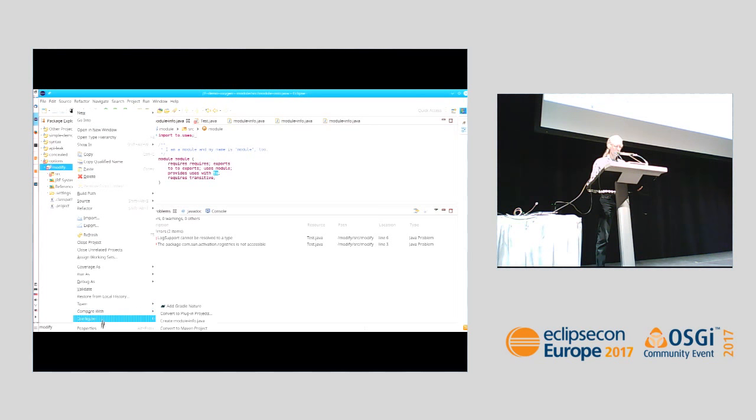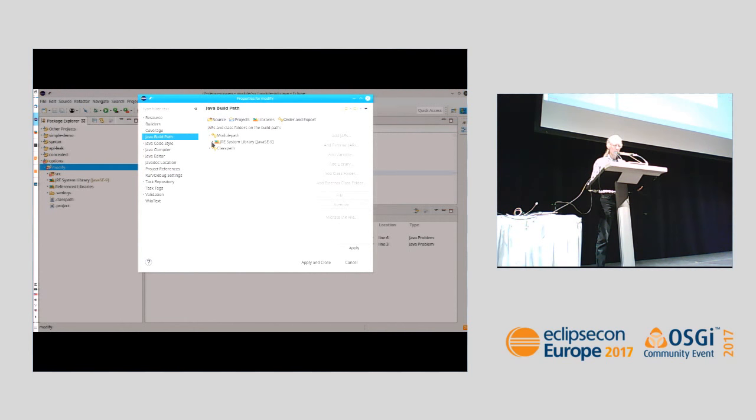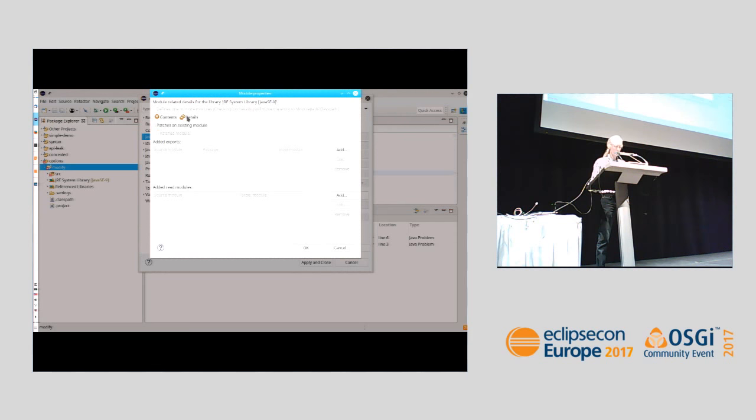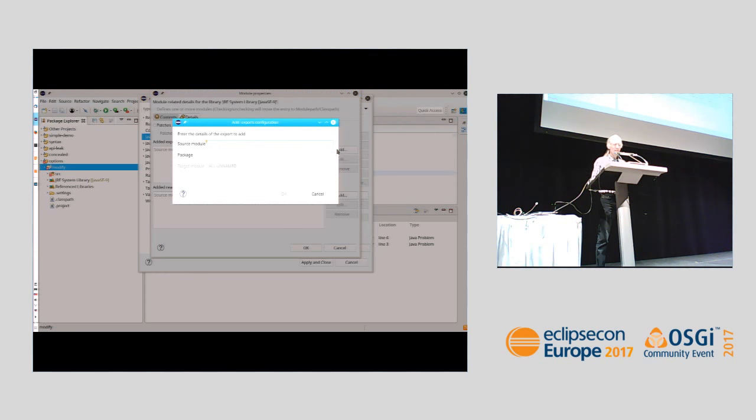Second tweak I'm showing you here is that starting from the same path, it already shows that the contents has been modified here. And if you edit and then switch to the details pane, there's several things you can do here. You can say, I'm patching another module or I can add reads edges. For the latter, I don't even have a useful example, but for this one, add exports, we have an example at hand. In this dialog, I'm saying, so I want that package, that the module Java activation should actually export one more package.